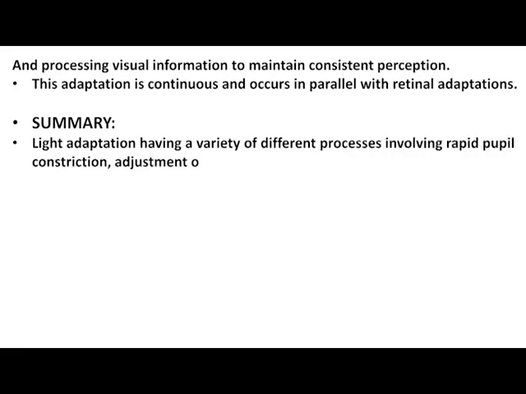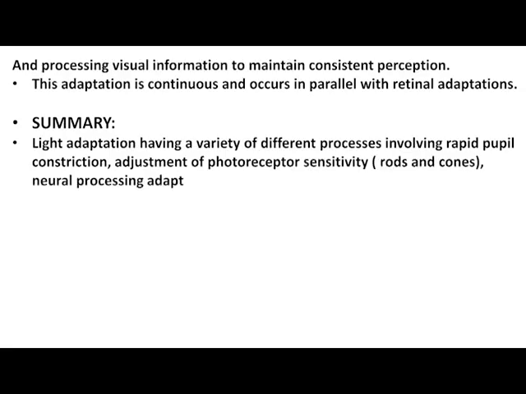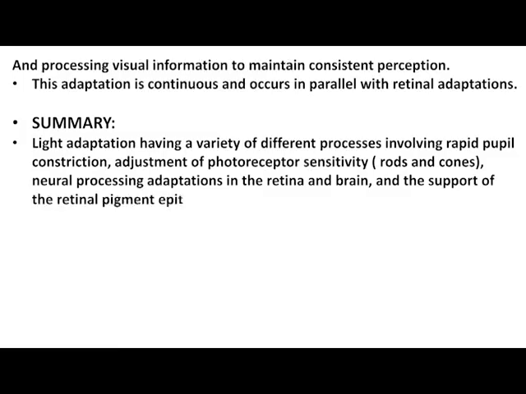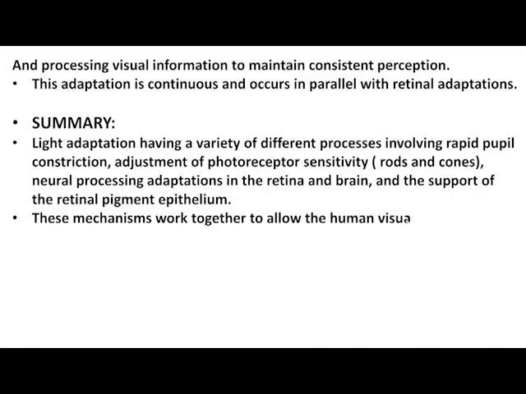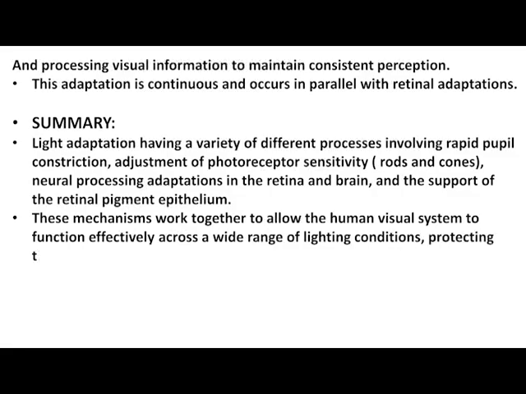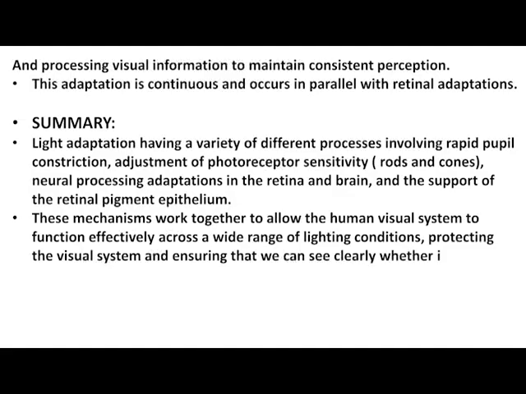Summary: light adaptation involves a variety of mechanisms, including rapid pupil constriction, adjustment of photoreceptor sensitivity in rods and cones, neural processing adaptations in the retina and brain, and the support of the retinal pigment epithelium. These mechanisms work together to allow the human visual system to function effectively across a wide range of lighting conditions, protecting the visual system and ensuring that we can see clearly whether in bright daylight or in dim environments.